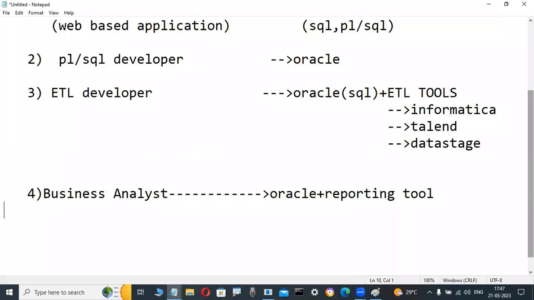Which reporting tools? Always the popular tools, BOs, OBI. And nowadays, some fellows on the SQL Server side are learning Power BI as a reporting tool. But Power BI related to SQL Server as a backend is the better option, that's why I'm not telling Power BI in this case. Reporting tools nowadays means Tableau, QlikView. These types of tools are there, and those tools they are learning.